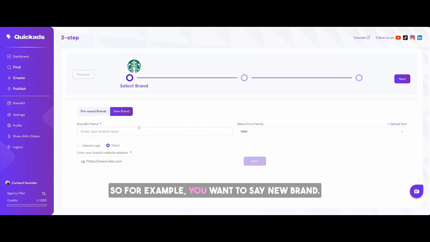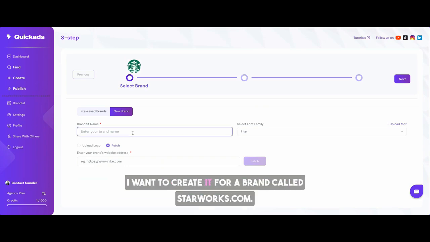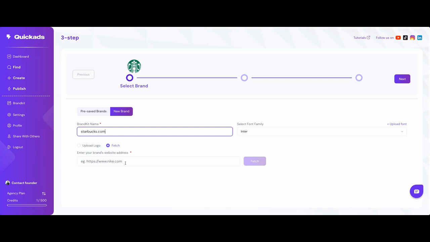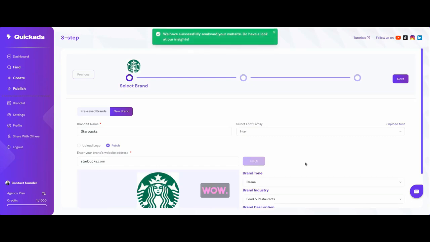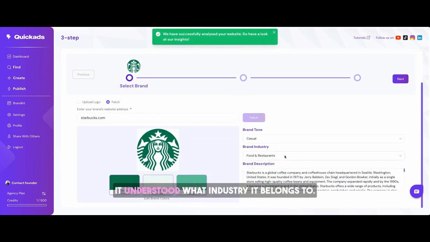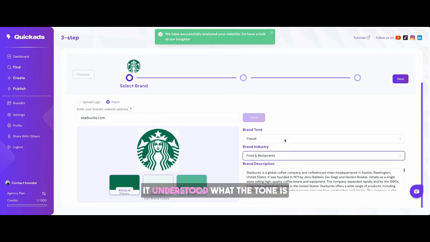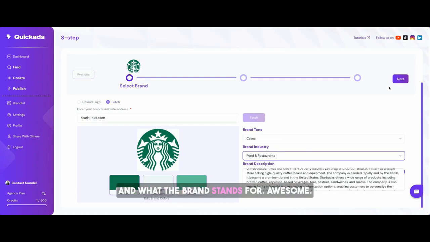So for example, you want to say new brand. I want to create it for a brand called starbucks.com. You enter the website's name, and with that, you fetch the logo. Wow, it managed to fetch the logo. It understood what industry it belongs to. It understood what the tone is and what the brand stands for.